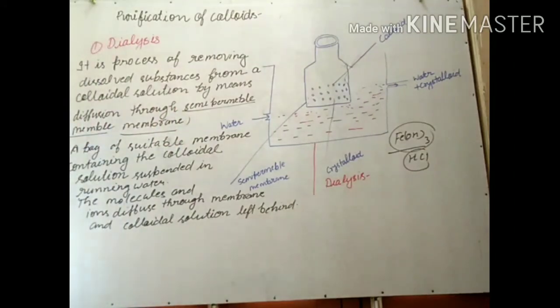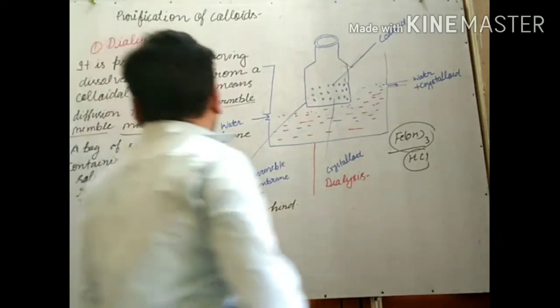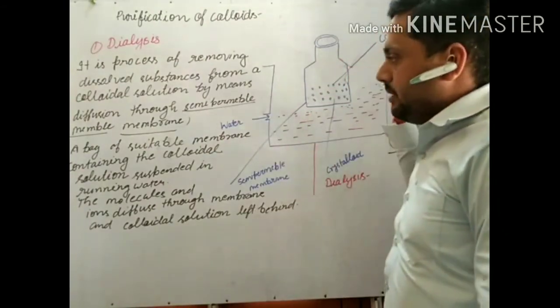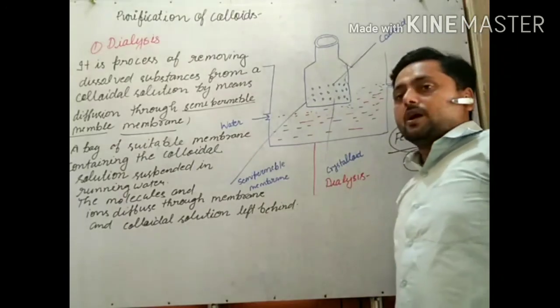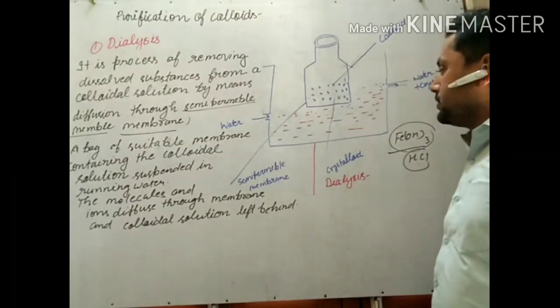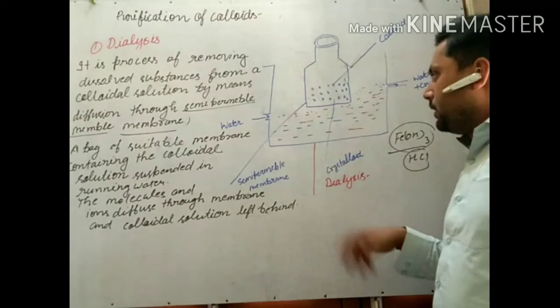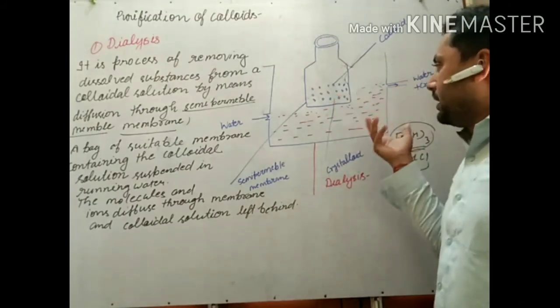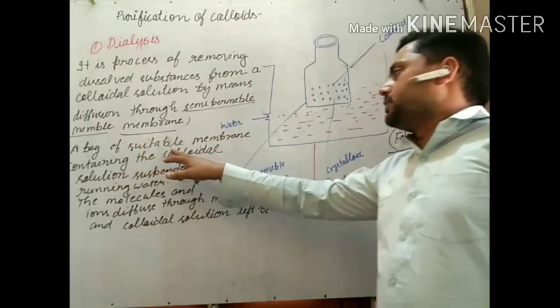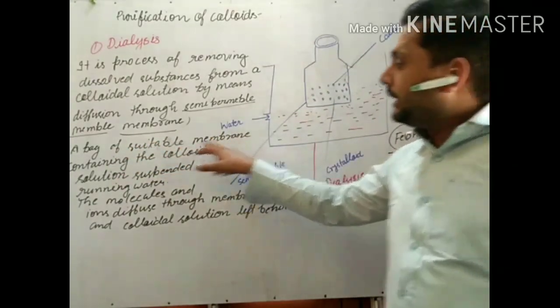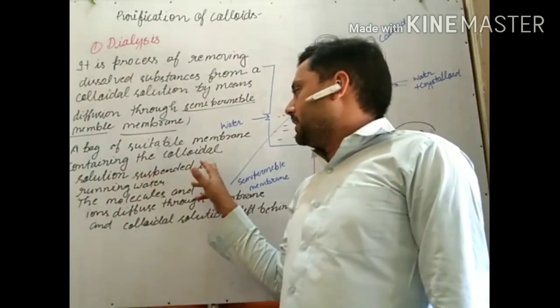So what we have discussed is the process of purifying the colloidal solution by means of diffusion through a semi-permeable membrane. This semi-permeable membrane has a special quality that allows only true ions or true particles, not colloidal particles, to diffuse through it. A bag of suitable membrane containing the colloidal solution is suspended in running water.